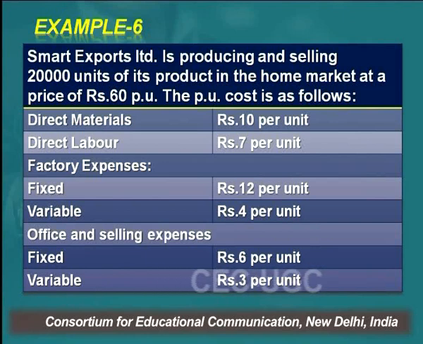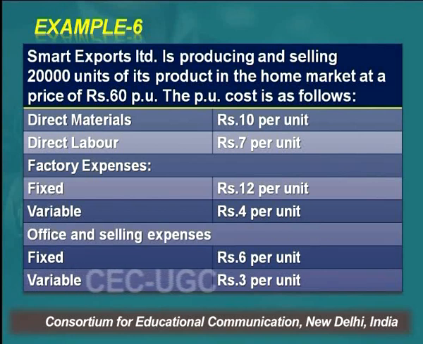Let's quickly take another example. All these examples we are discussing so that you can see practically how marginal costing is used in business-like situations, right? So what you are seeing here is that Smart Exports Limited is producing and selling 20,000 units of product in the home market at a price of rupees 60 per unit. The per unit cost is as follows. You are given the material cost, the labor cost, the factory expenses, both fixed as well as variable. 10 rupees is the material cost, 7 rupees is the labor cost.